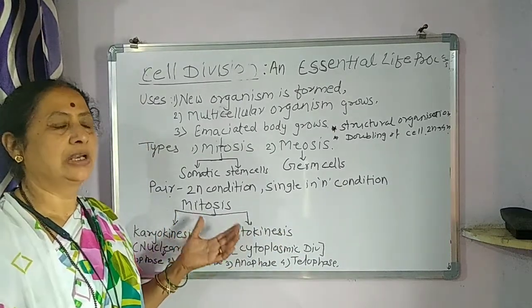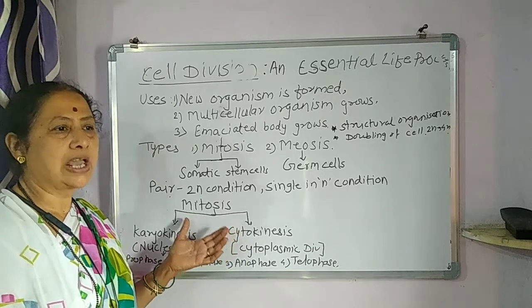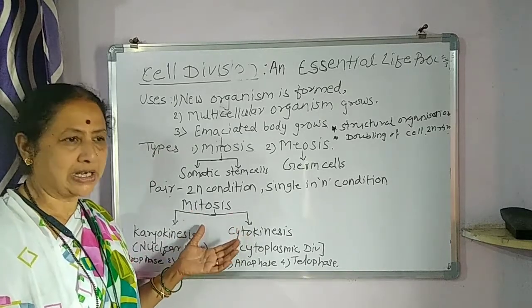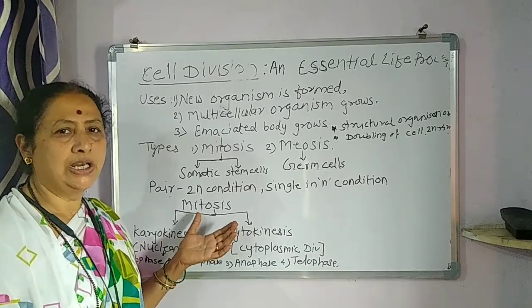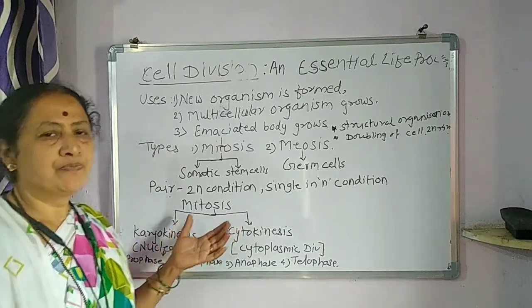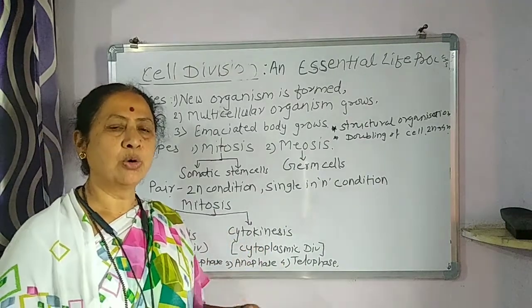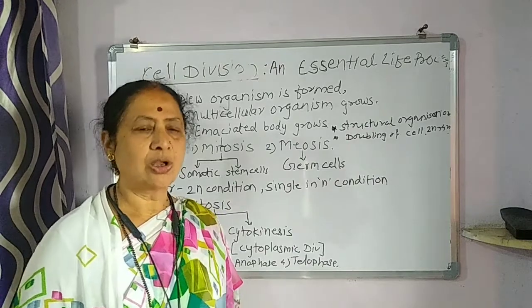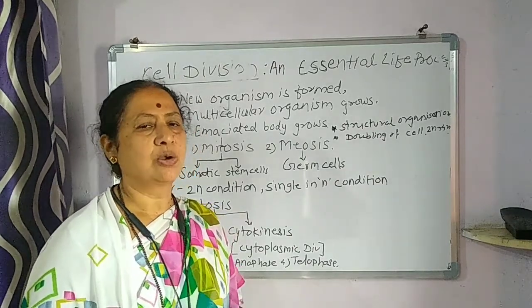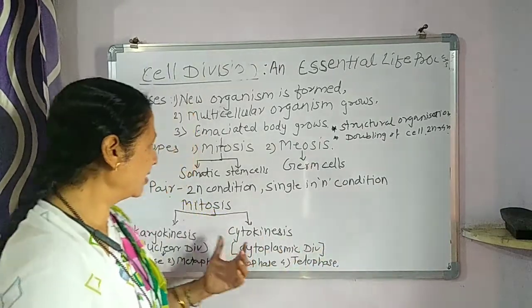As we have studied, mitosis is carried out only in the somatic cells, that is, bodily development. When we grow, the whole body except the genital or reproductive organs, that is called somatic development.